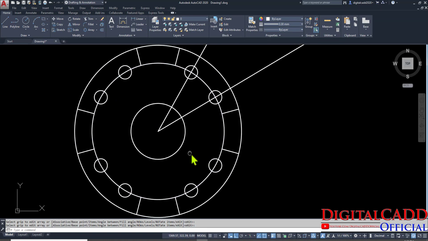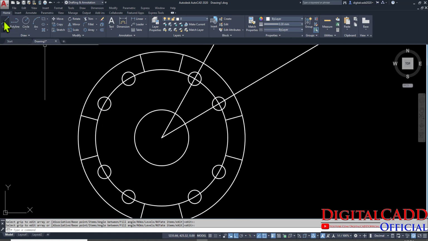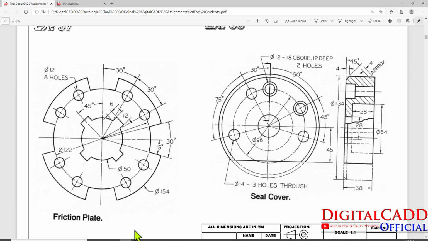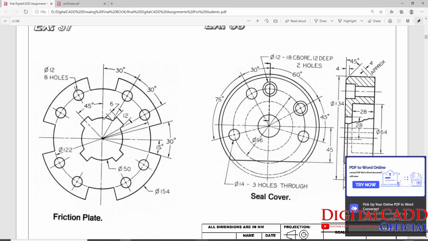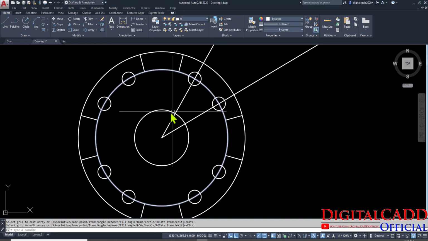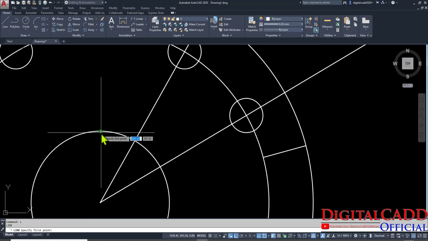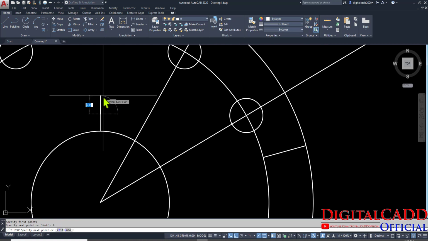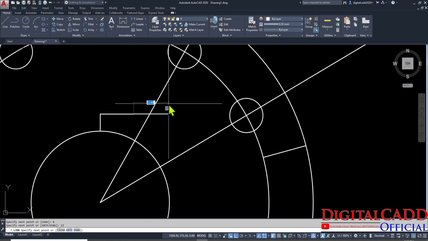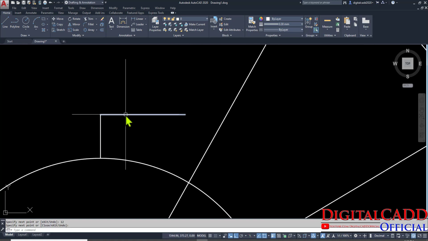Now what should we do here? Now we have to create these keyways, 4 keyways we need, 6 by 12. How could we create these keyways? Let's have a look. Just take a line, L is the shortcut for line, start from this quadrant, type here 6, enter, and here 12, enter, and now select this horizontal line, pick from here, place it here.